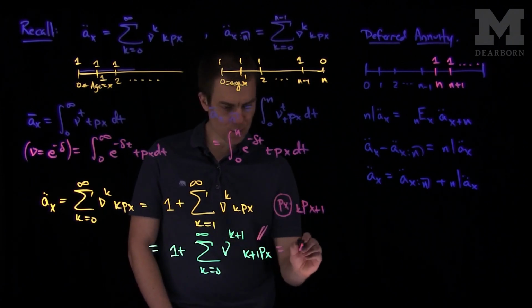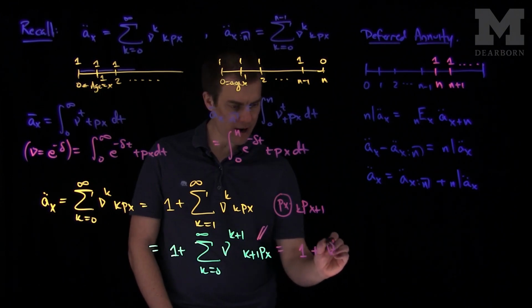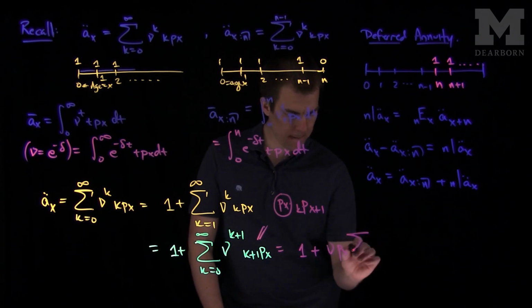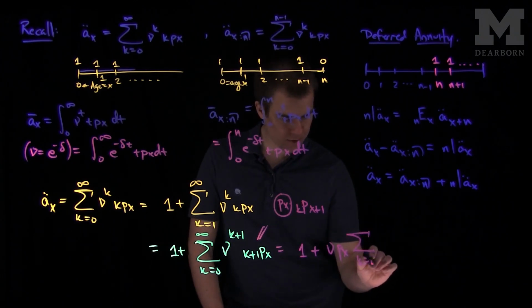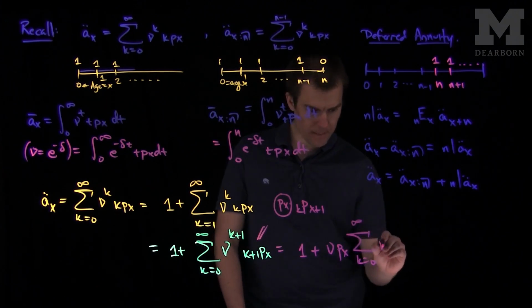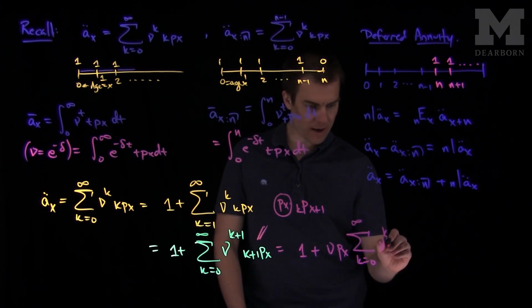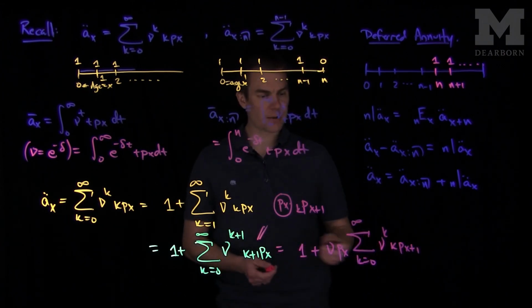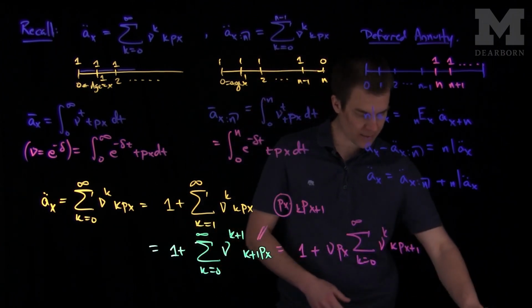So what we'll do with this sum is write it as 1 plus, factoring out ν and p_x, the sum, k goes from 0 to infinity, of ν^k kp_{x+1}, and this is exactly a whole life annuity to someone age x plus 1.